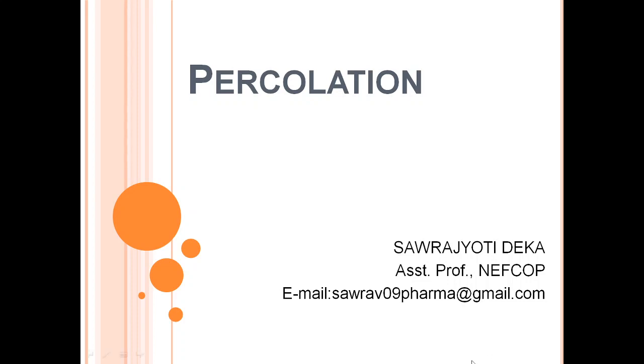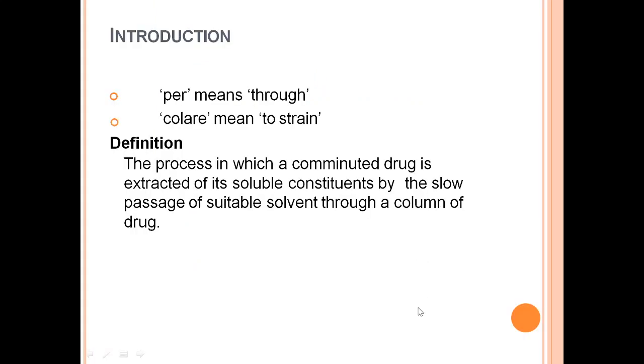So today's topic which we are going to discuss is percolation. Percolation is one of the processes mainly associated with the chapter on extraction processes. As we know, there are many types of extraction processes involved in the extraction of active constituents from different drugs, like infusion, decoction, maceration, percolation, digestion. So today we are going to discuss percolation. Let's start with it.